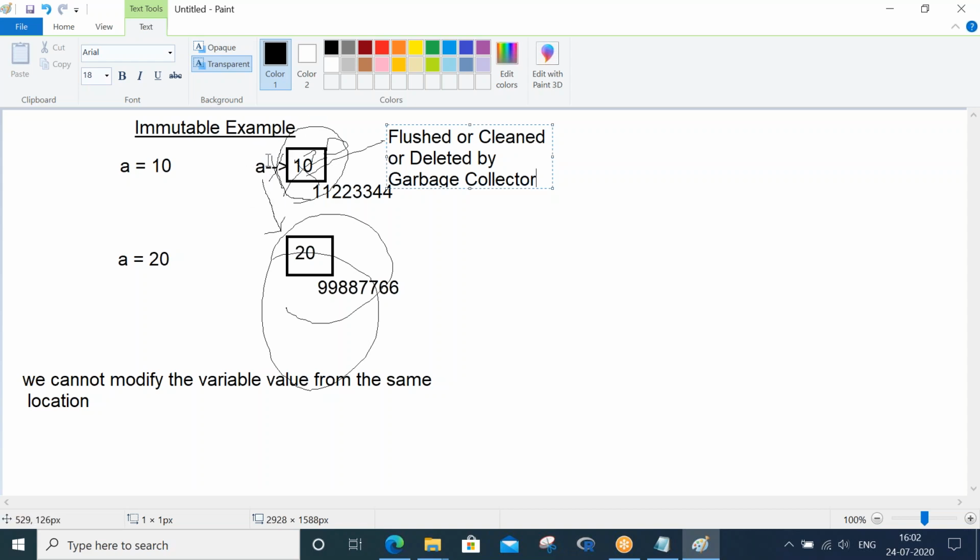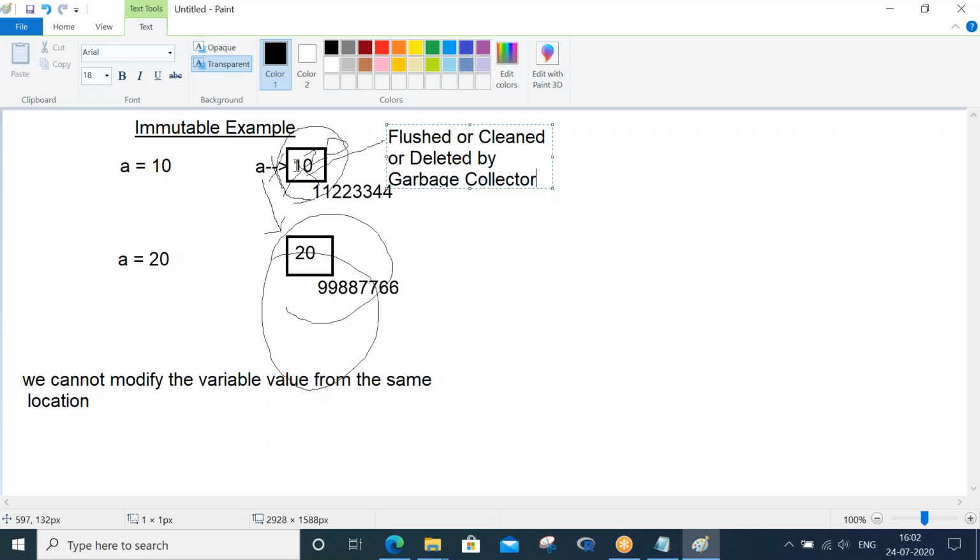So if it is not pointing to it, nobody is referencing it, so automatically the garbage collector will come and delete it. So first step, when I gave A equal to 10, A is referencing this memory location. At that time the garbage collector cannot delete this memory location. When I did A equals 20, A started pointing to the next memory location, then A stopped pointing to this memory location.